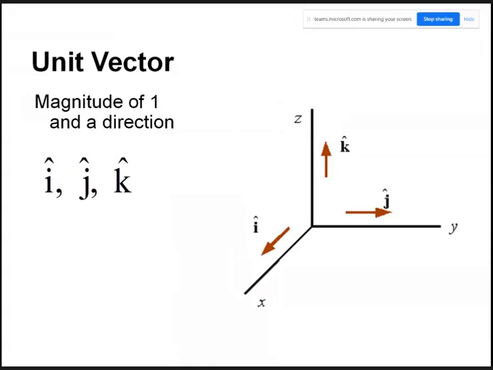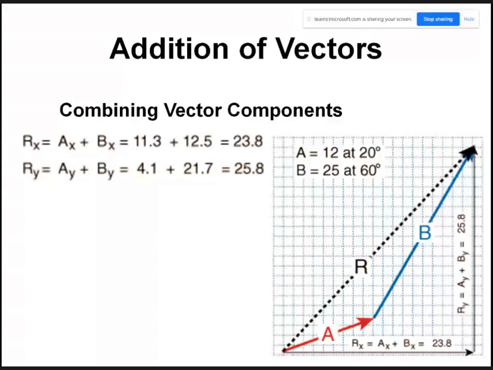Now, unit vectors have magnitude 1 and they represent a certain direction. Along the x direction, it is denoted by i cap. Along the y direction, it is denoted by j cap. And along the z direction, it is denoted by k cap. Again, you are very well aware of this notation. Right, so up to this portion, is it clear to you?